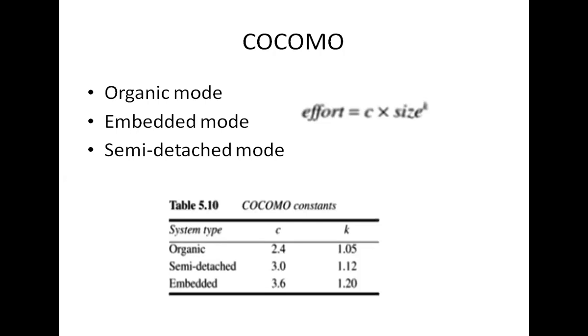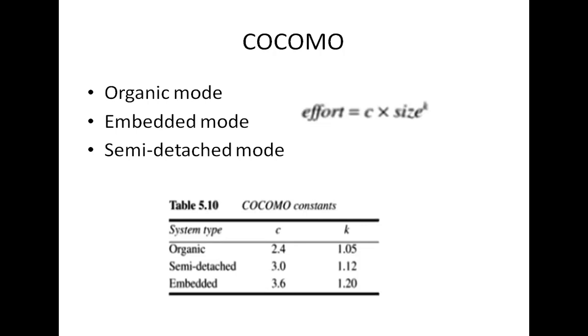When it is greater than 1, it means the larger projects are seen as requiring more effort in proportion than the smaller ones.